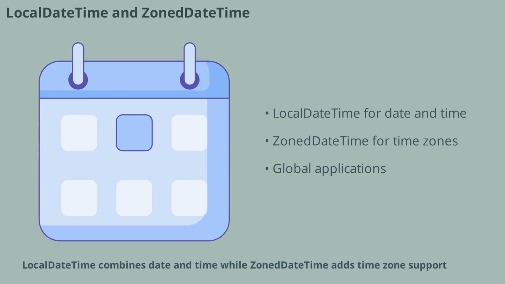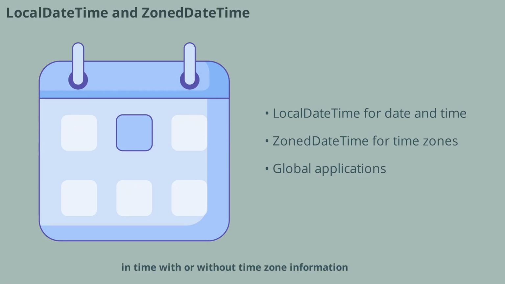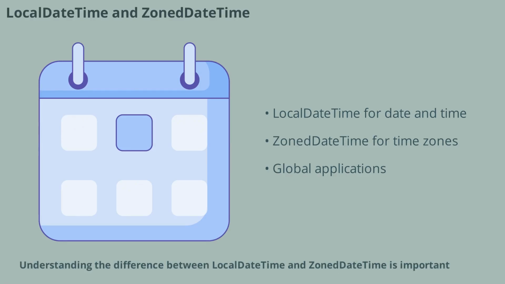LocalDateTime combines date and time, while ZonedDateTime adds time zone support. These classes are useful for representing moments in time with or without time zone information. Understanding the difference between LocalDateTime and ZonedDateTime is important for applications that deal with global users or scheduling. Interviewers may test your knowledge of these classes and their methods.